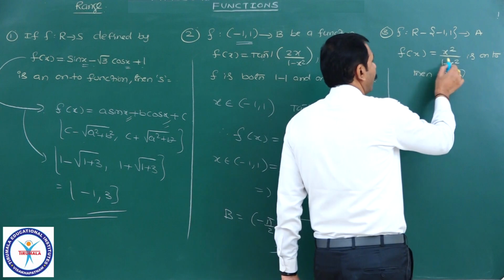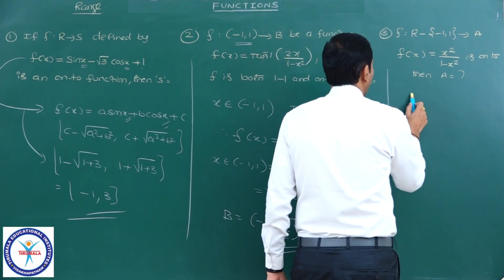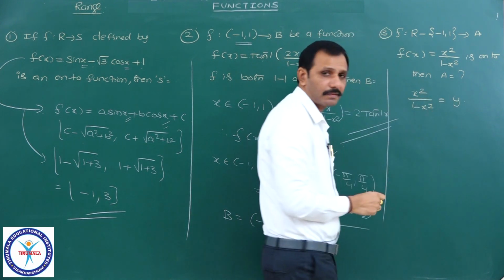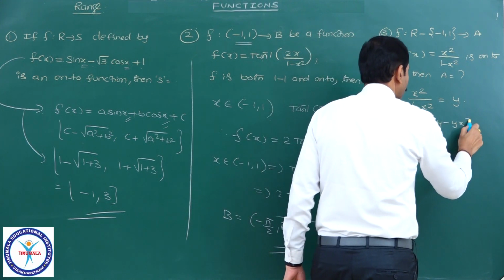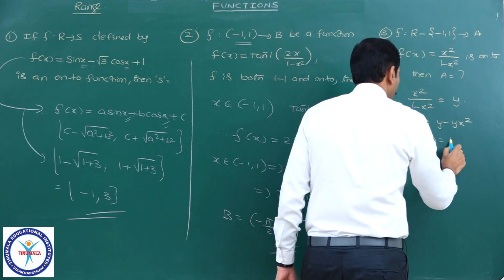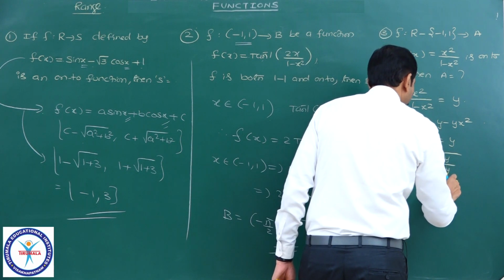It is a rational function, f of x by g of x. If I want to find the range of this one, I will take x square by 1 minus x square equal to y, or x square is equal to y minus y x square, or x square into 1 plus y is equal to y, or x is equal to plus or minus root of y by y plus 1.